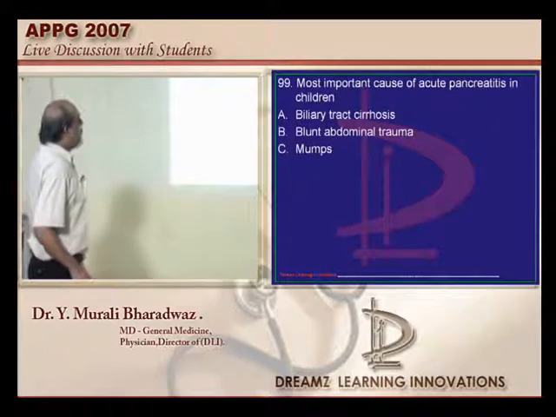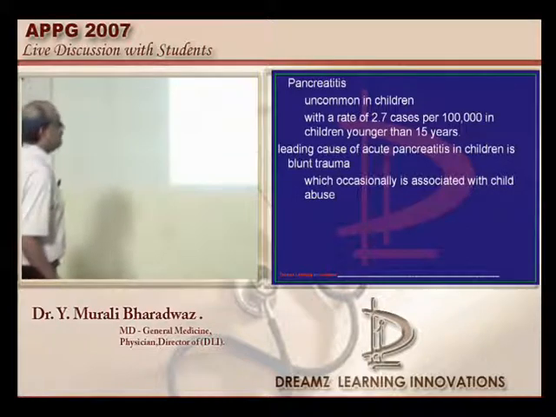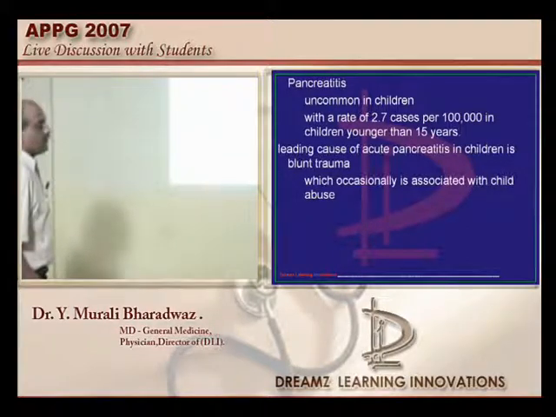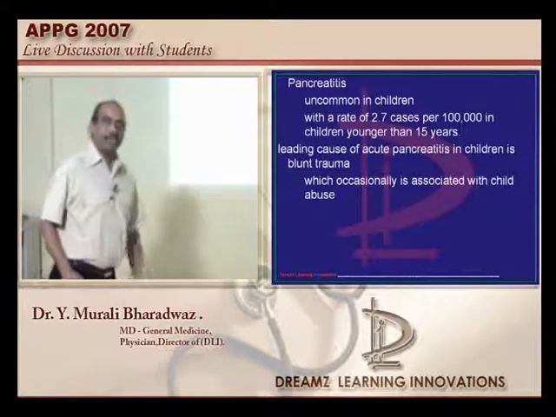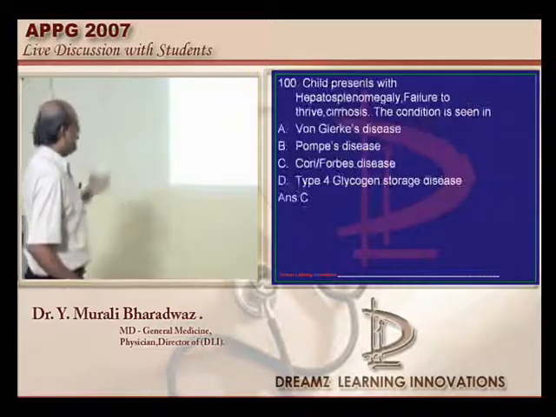Coming to acute pancreatitis in the case of children, what is the most common cause? Generally the rate of pancreatitis in children is 2.7 cases per 1 lakh. In children younger than 15 years, blunt trauma to the abdomen is the most common cause, is what needs to be remembered. Some questions we will take at the end.